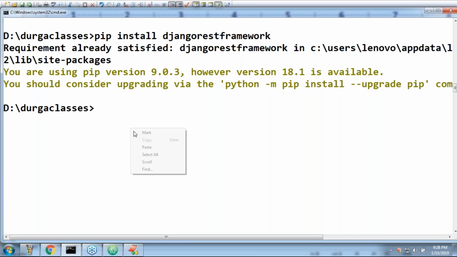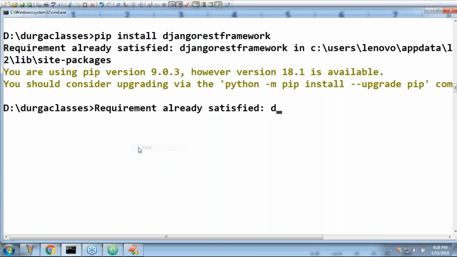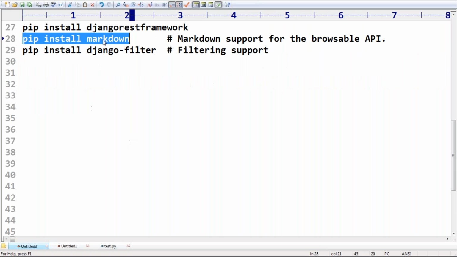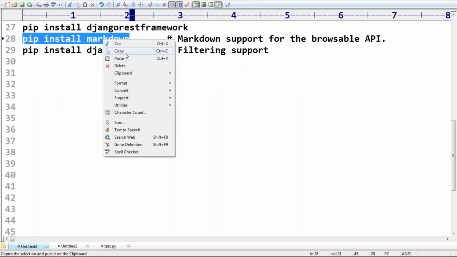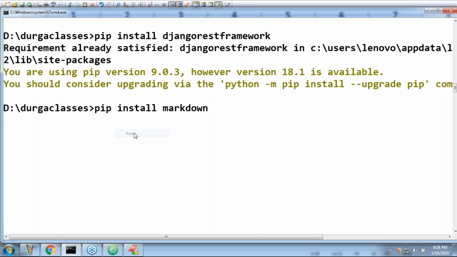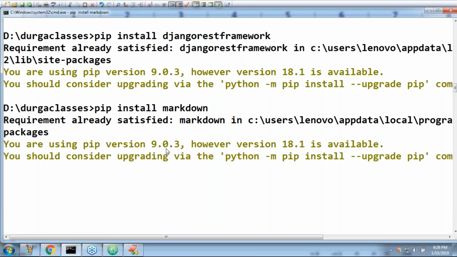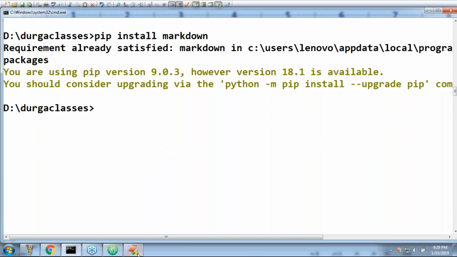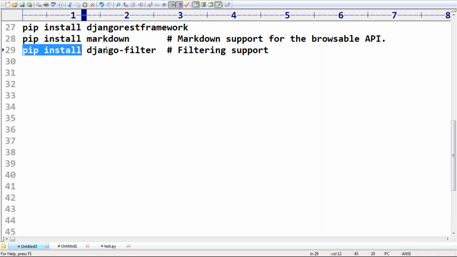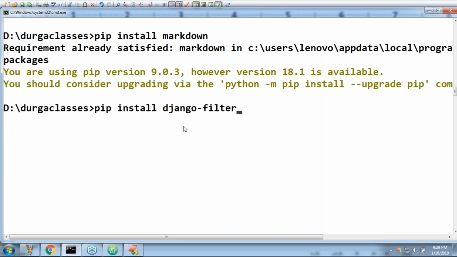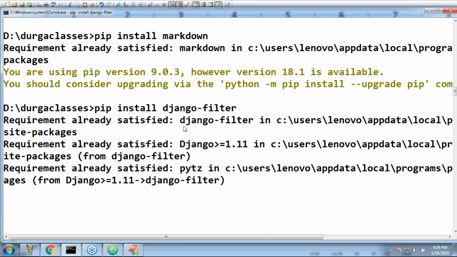Now have a look once. Pip install Markdown, this is the next one, sir. I hope the requirement is already satisfied. Don't worry, sir, because I installed it already for my offline session requirements. Nothing will be there. That's all. Pip install django-filter.